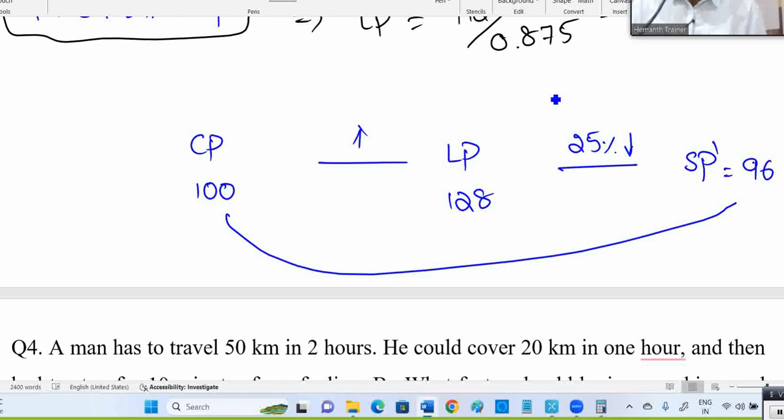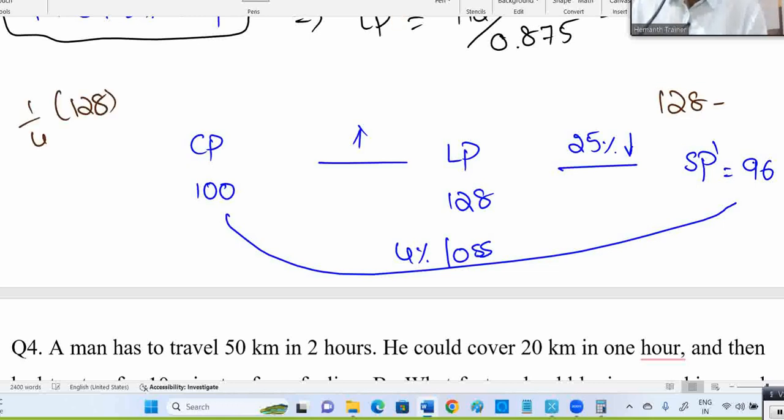100 becoming 96 means how much loss? 4 rupees out of 100, so 4% loss here. 4% is the loss. That's it. Or, sir, how did you get 96? The other way is 128 minus 25%, which means 1 by 4. 1/4 of 128 is nothing but 32. Remove 32 from that, and it becomes 96. So 100 rupees becoming 96 means 4% loss.